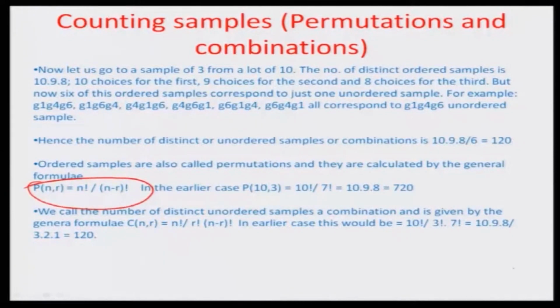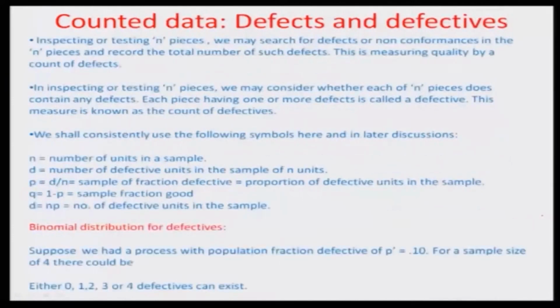P and R is n factorial by n minus R factorial. You can represent factorial either in this manner or in the manner that was shown before, and obviously combination would then be n factorial by R factorial by n minus R factorial. And so from this it is very clear how you have calculated the different ordered and unordered samples, as I discussed in the last slide.